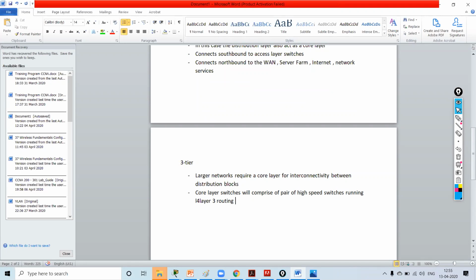Now the core layer switches will be connected to the pair of distribution switches using a layer 3 protocol.